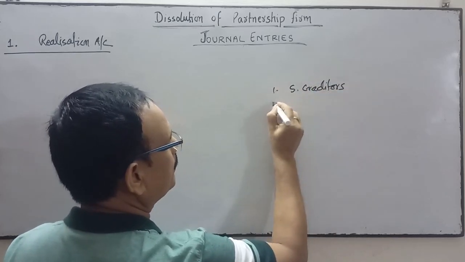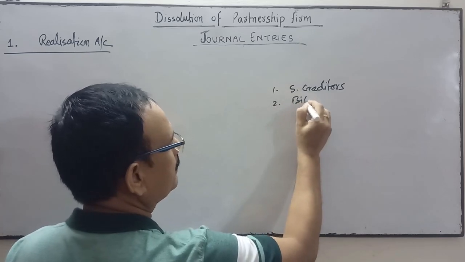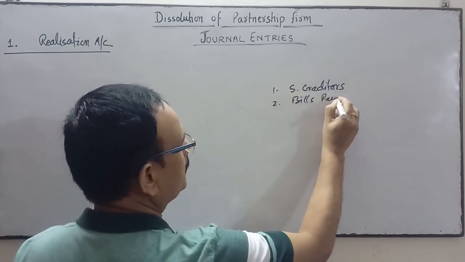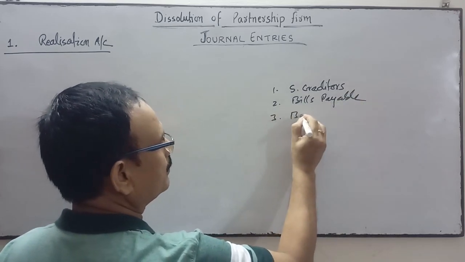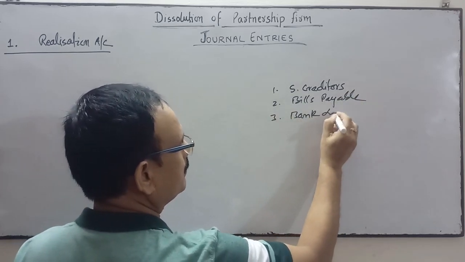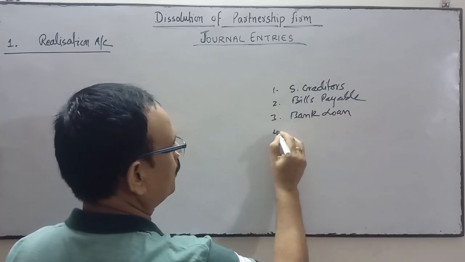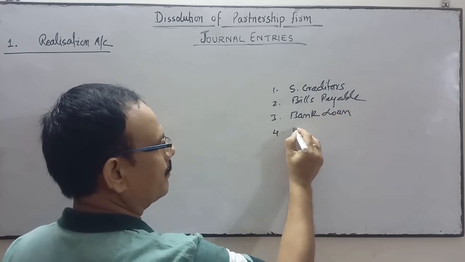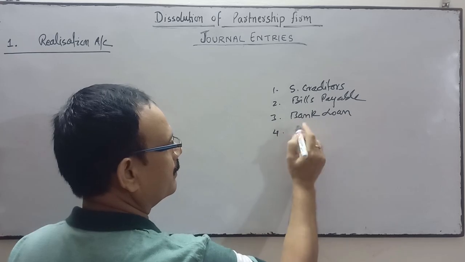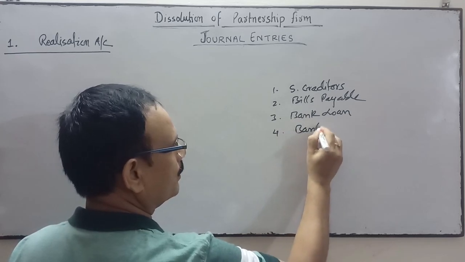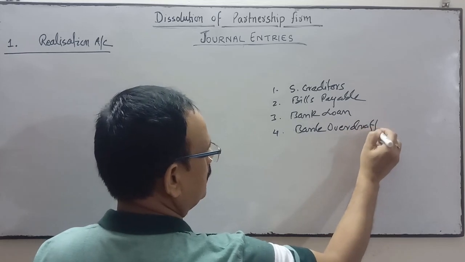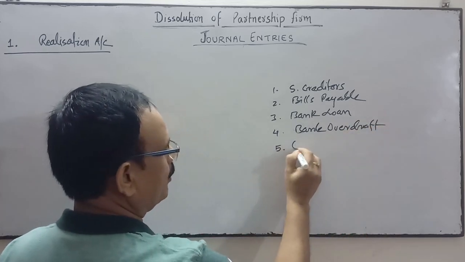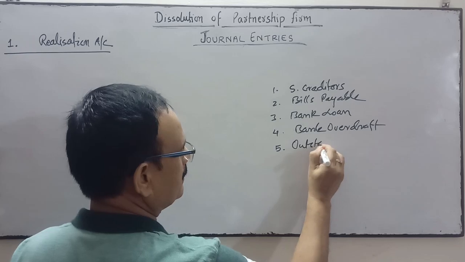Number two, bills payable. Number three, bank loan. Number four, bank overdraft. Number five, outstanding expenses.